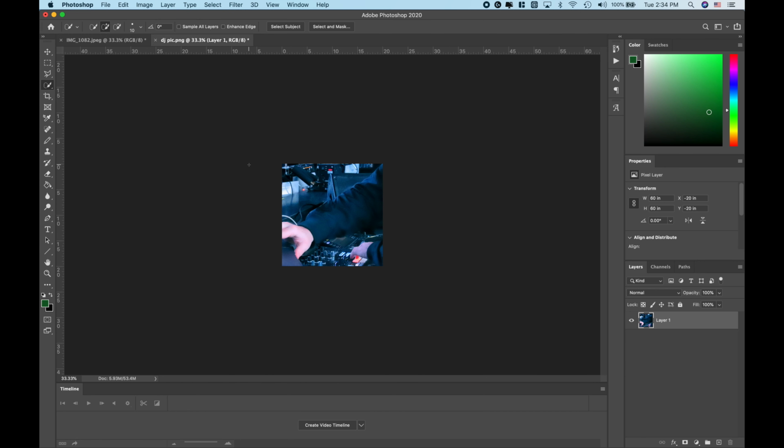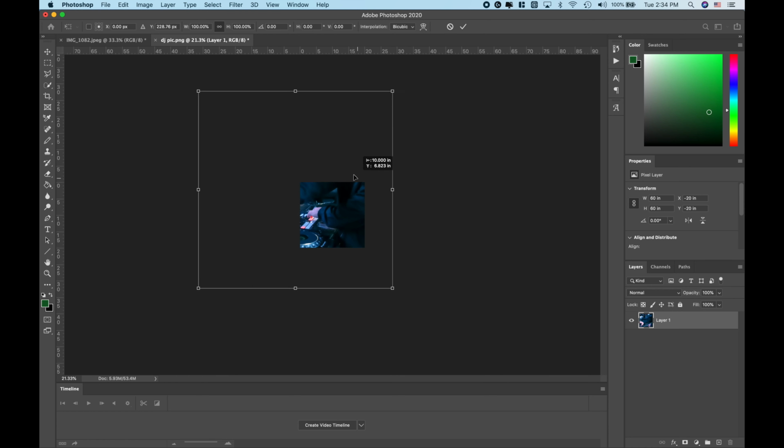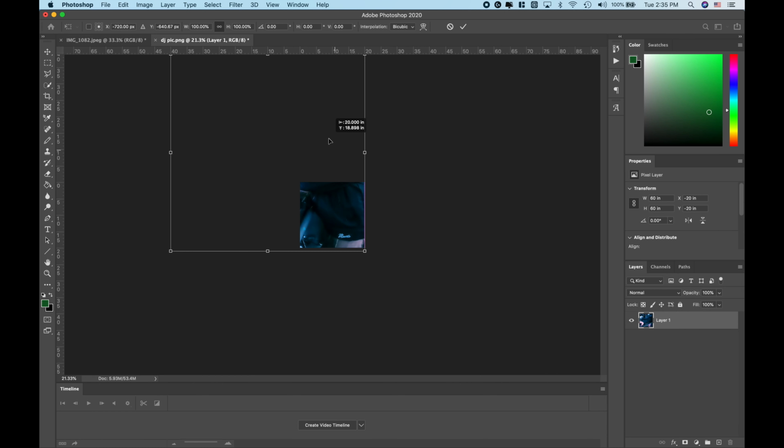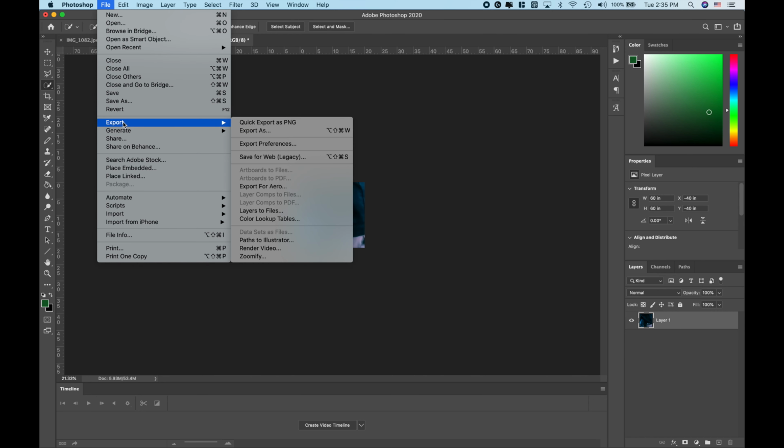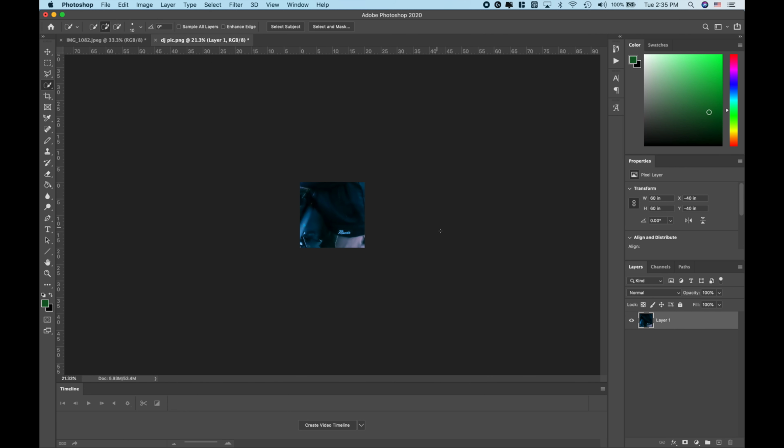So now this is where the fun begins. What we're gonna do is press Command T, and let me just zoom out here a little bit. And we're gonna just drag this right into the corner. Now what's great about Photoshop is it has this auto lock feature where it gets right into position and then kind of grips the edge there. And that's what's gonna make this process so simple. Once you got it right there in the corner, go ahead and press return. And we're gonna export this. We're just gonna call it 1. And we're just gonna keep moving.